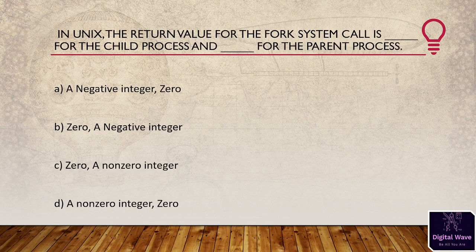Next question is: in Unix, the return value for the fork system call is blank for the child process and blank for the parent processes. Options available here: a negative integer and 0, 0 and a negative integer, third option is 0 and a non-zero integer, and the last one is a non-zero integer and 0. So the right answer will be C, 0 and a non-zero integer. In Unix, the return value of the fork system call is 0 for the child process and a non-zero value for the parent process. A fork system call returns the PID of the newly created process to the parent and returns 0 to that newly created process.